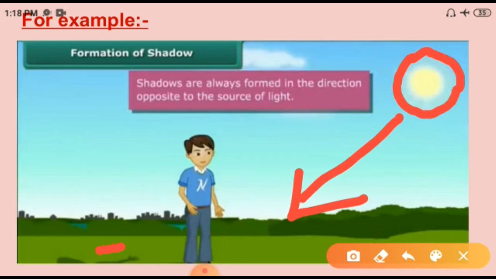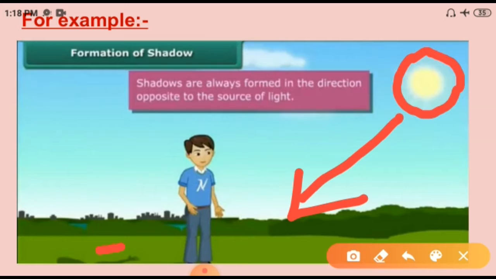In the evening, the sun was behind you, so the shadow will be formed in front of you. So that is the difference.